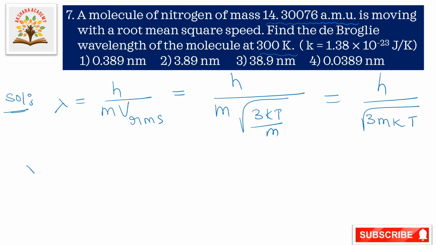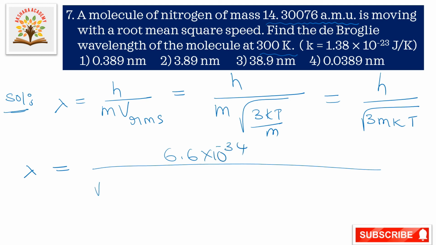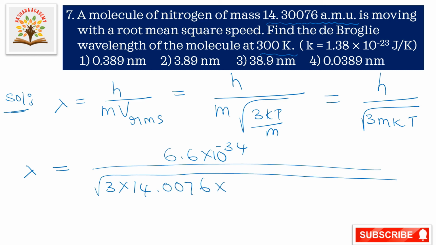Now substituting values, lambda is equal to h, 6.6 into 10 to the power of minus 34, by root of 3 into the mass of nitrogen they have given as 14.0076 into 1.67 into 10 to the power of minus 27 into 1.38 into 10 to the power of minus 23 into the temperature they have given as 300 kelvins.